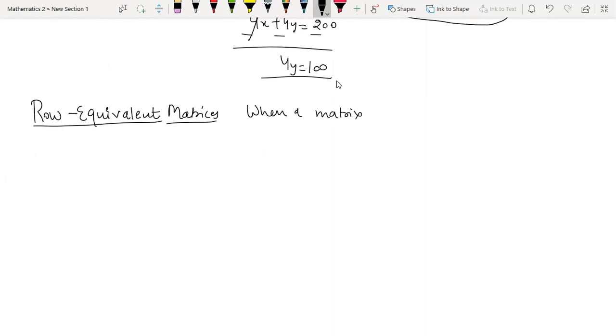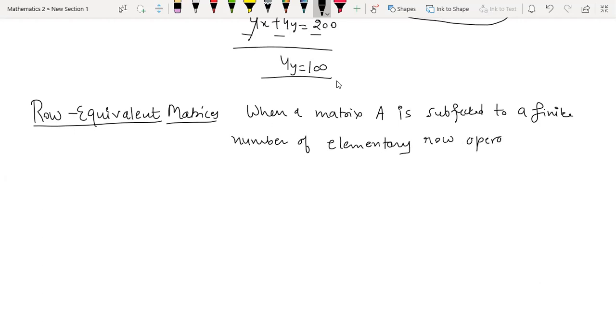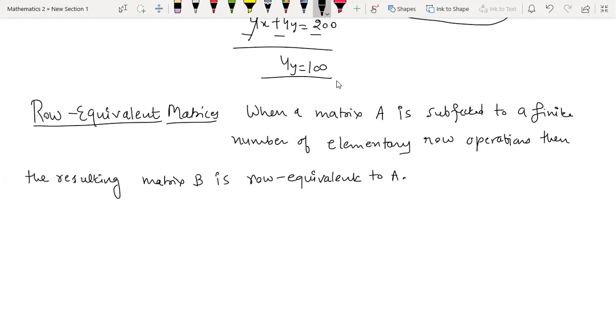When a matrix A is subjected to a finite number of elementary row operations, then the resulting matrix B is row equivalent to A. This is something I already told you, that you still remain in the same system. So the new system is known as equivalent to the first system.